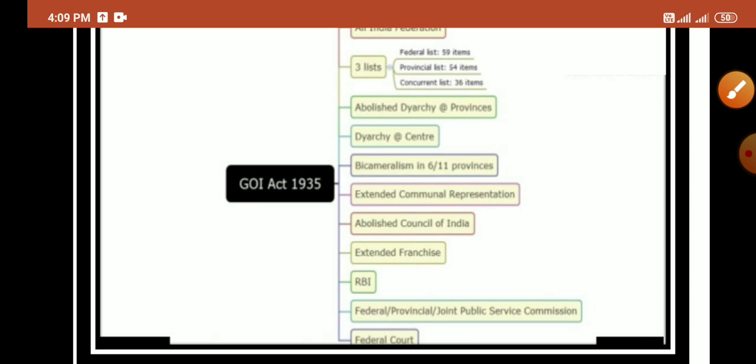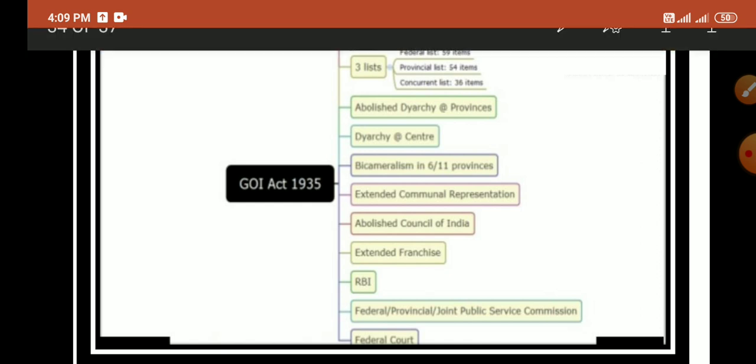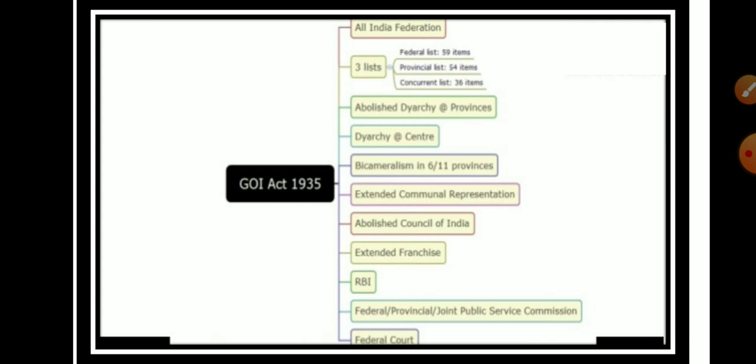According to this act, it established the All India Federation. It consists of provinces and the princely states as units. And according to this act, it divided the powers between the center and the units in three lists.